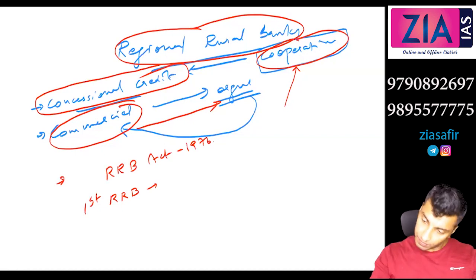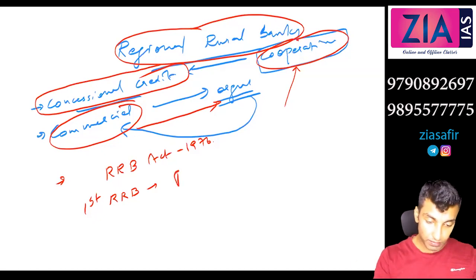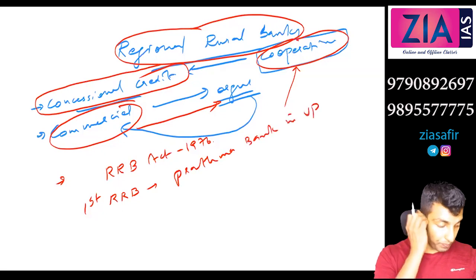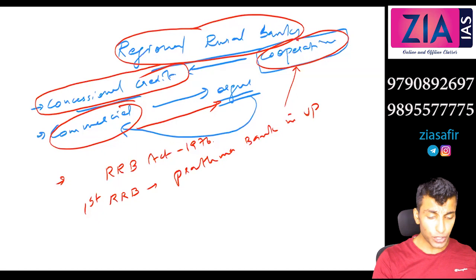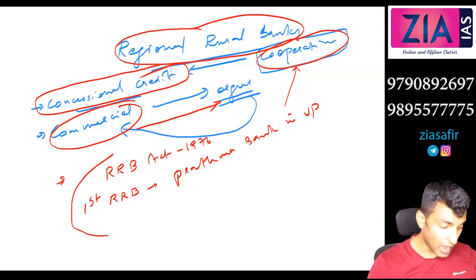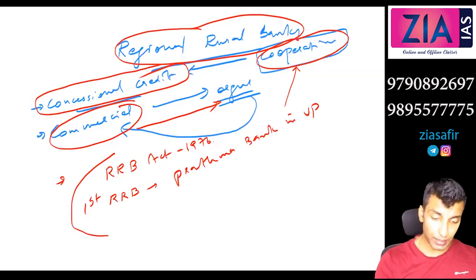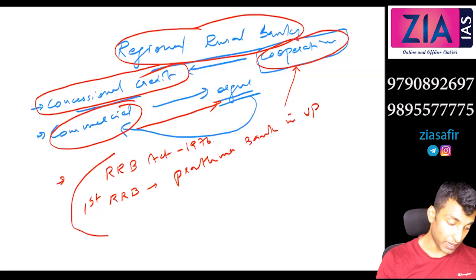Nitish? Yes, sir, UP. So Prathama Bank in UP, Moradabad, okay? Regional rural banks usually have names like Grameen Bank, Vikas Bank, etc. These are the usual names you can see in case of regional rural banks.